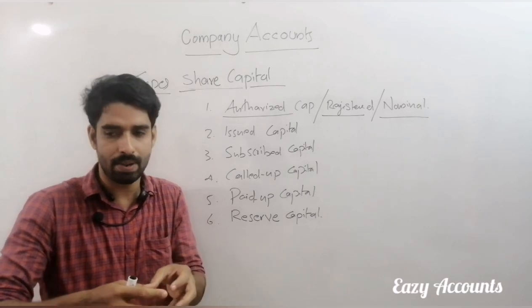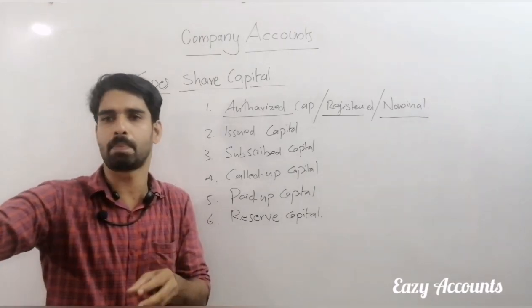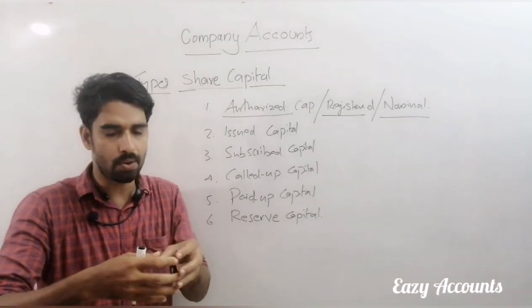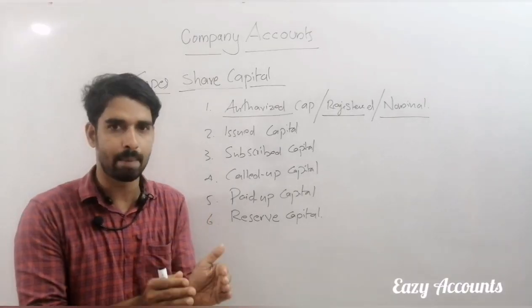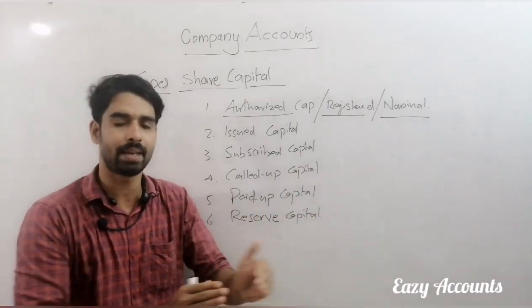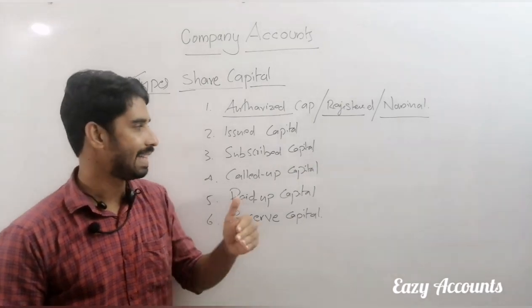They will issue a portion of authorized capital, maybe 80% or 70%. That offered portion will be issued capital. What amount of share capital they issue to the public, that portion is called issued capital.